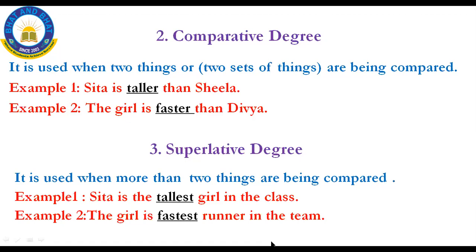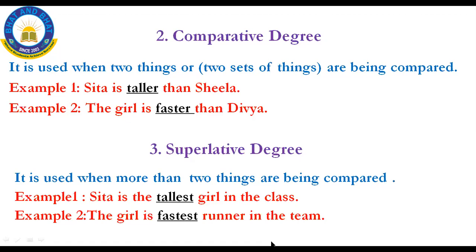As the name says, in the first one, the positive degree, we should not compare with anyone, but we can make two sentences. If I want to compare with anyone, I should change my adjective. And then the second one is comparative degree. It is used when two things or two sets of things have been compared.